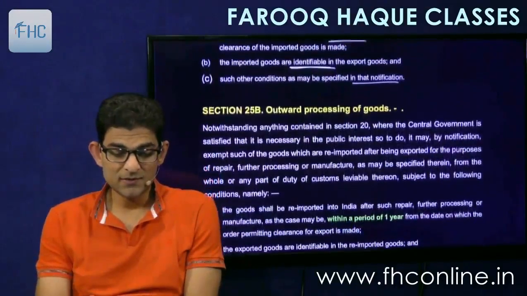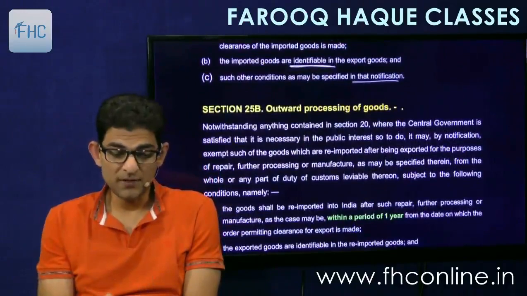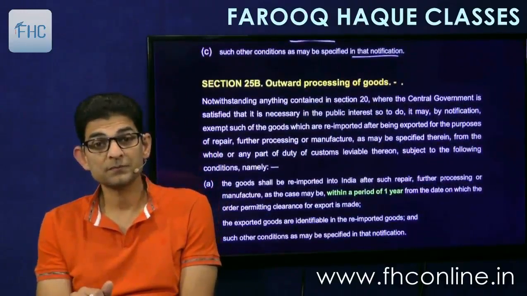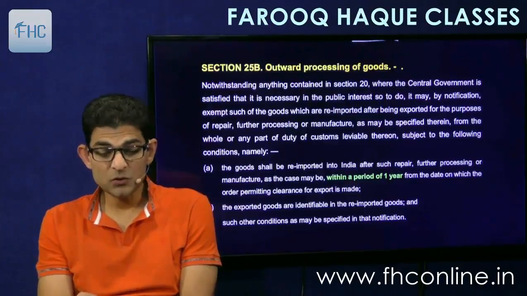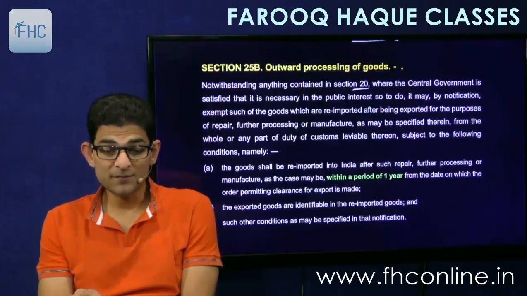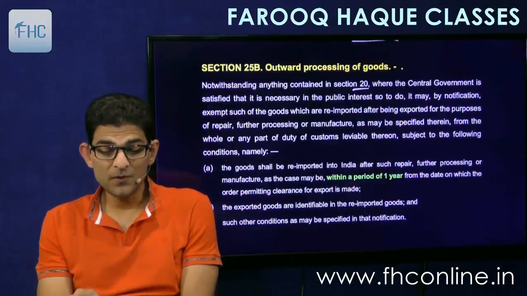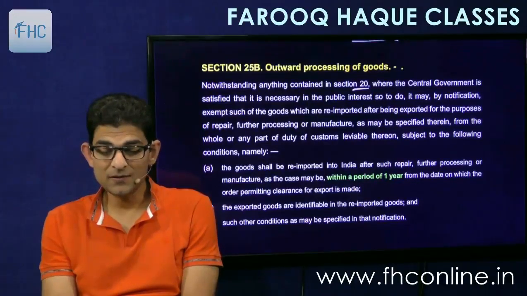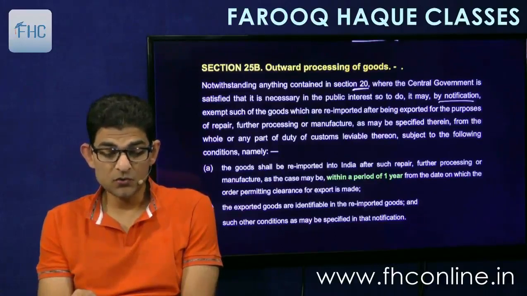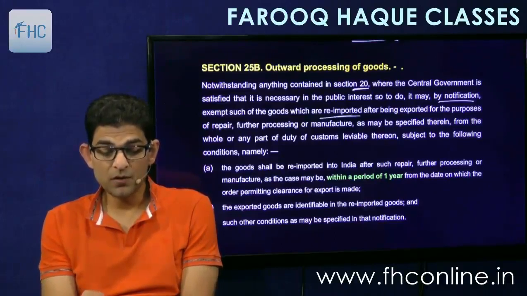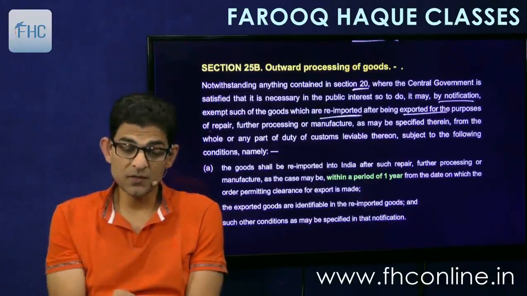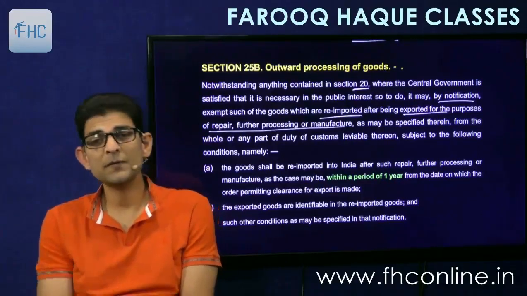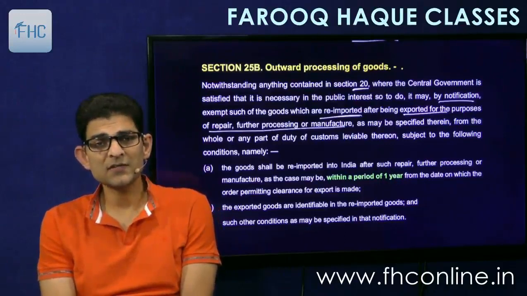Then next is the reverse procedure, 25B, outward processing of goods. So what does this say? That notwithstanding anything contained in section 20, see, this overrides section 20, where the central government is satisfied that it is necessary in public interest so to do, it may by notification again exempt such of the goods which are re-imported after being exported for the purpose of repairs, further processing or manufacture out of India. So this is exactly the reverse case.